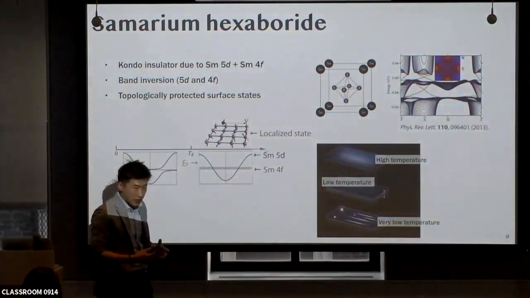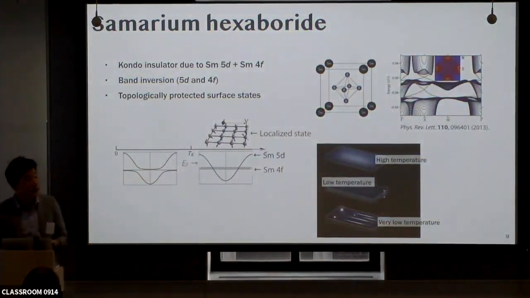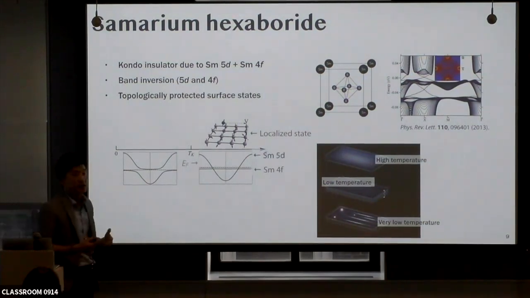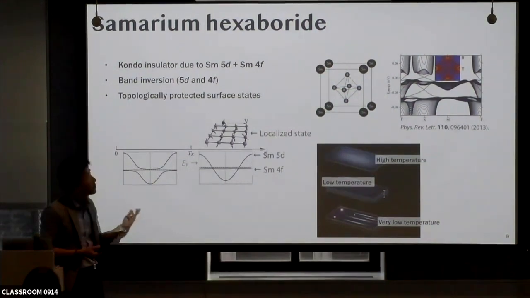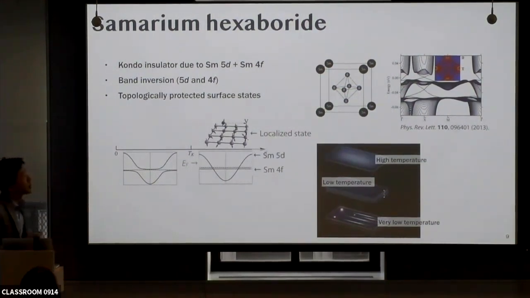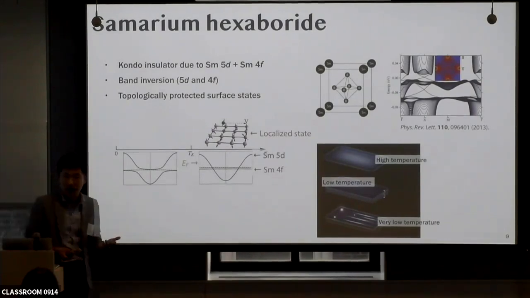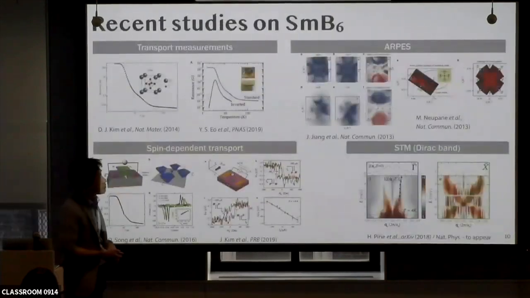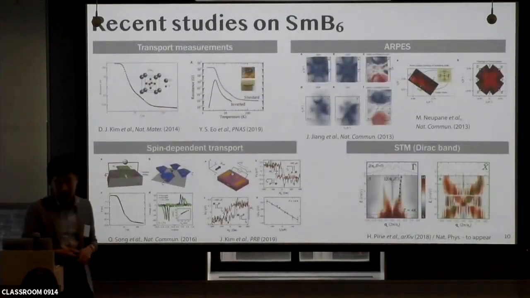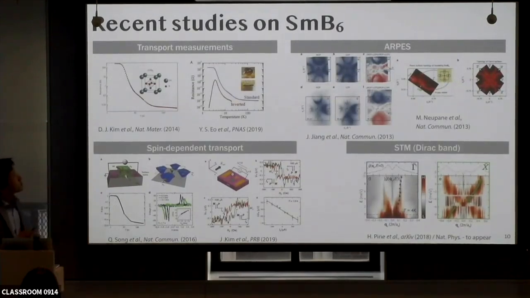So samarium hexaboride has received lots of attention as a topological insulator. Basically, samarium hexaboride is a Kondo insulator. At high temperature, it behaves like a metal. But at low temperature, the hybridization of samarium 5d and samarium 4f gets stronger. It opens the gap. As a result of strong spin-orbit coupling and then the inversion, it becomes a topological insulator.